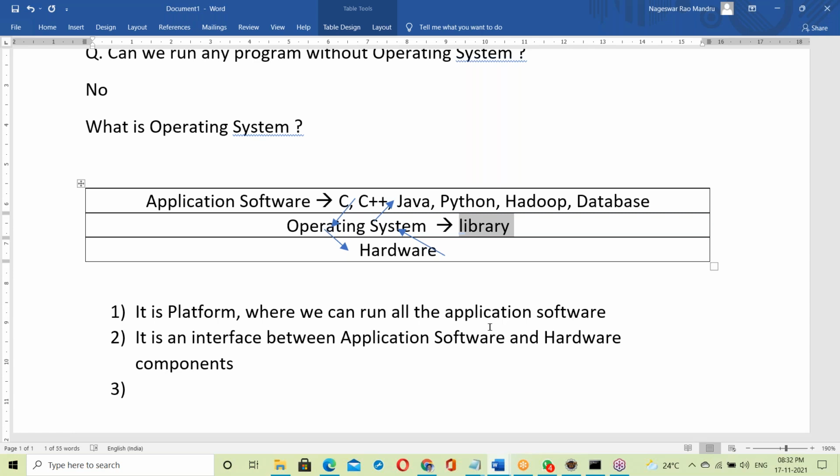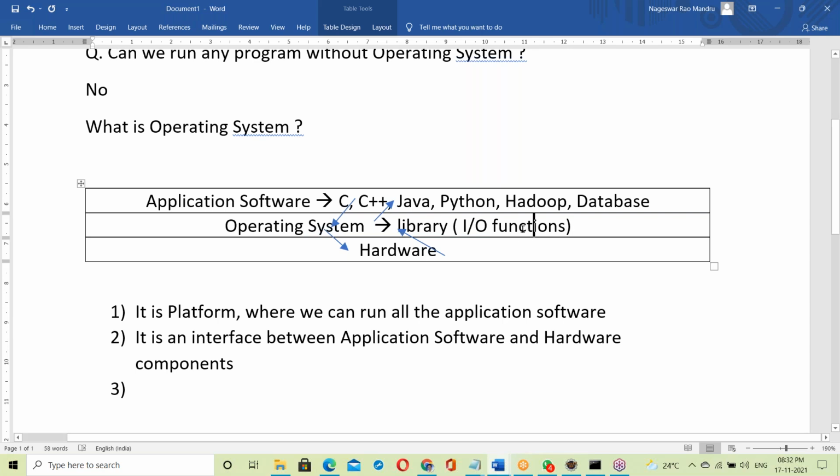Functions here means C language functions. OSes like Unix, Linux, Windows were all developed in C language. So the library contains C language input output functions to perform IO operations. The library is used to communicate between application software and hardware components.